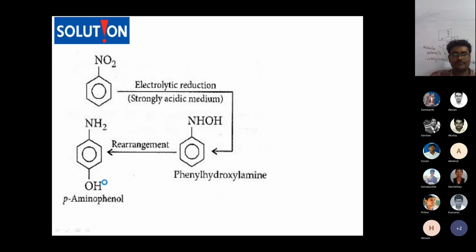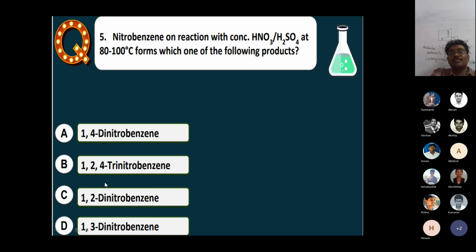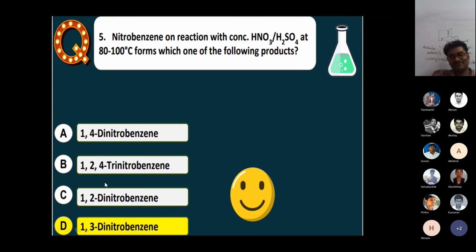Okay, this one. Nitrobenzene reacts with concentrated nitric acid and sulfuric acid. What is the product? Sir, is it B? B or C? Which is the answer? 1,3. Why 1,3? Anybody have an idea?